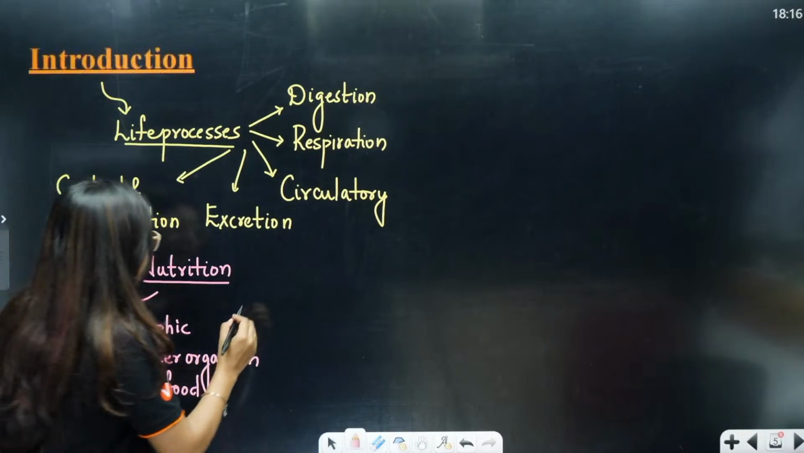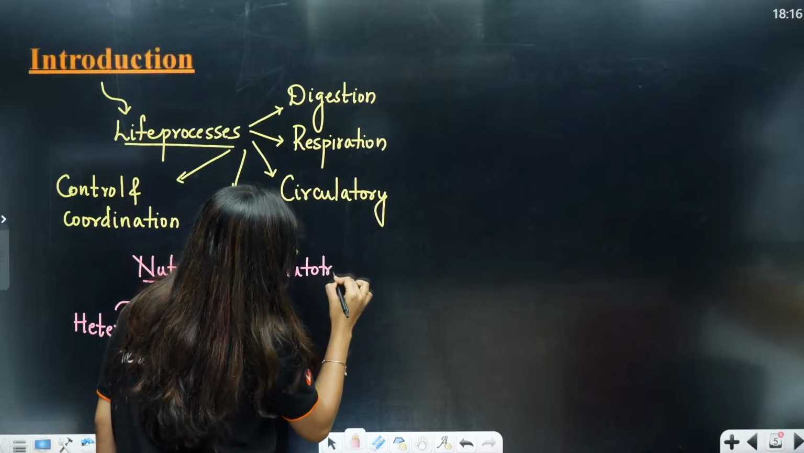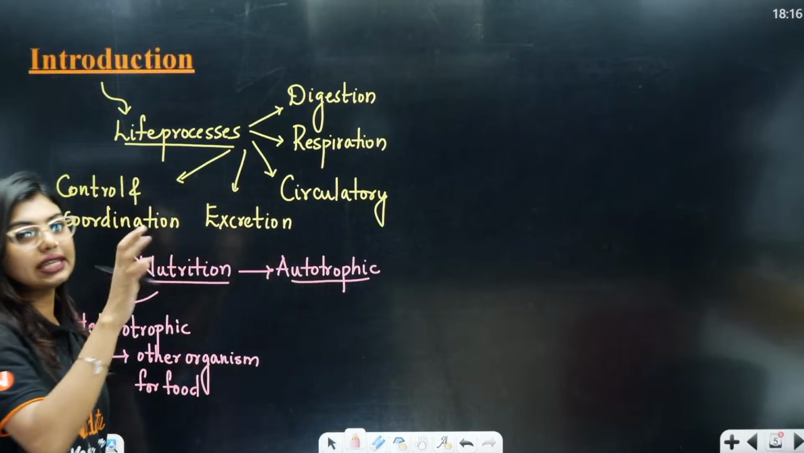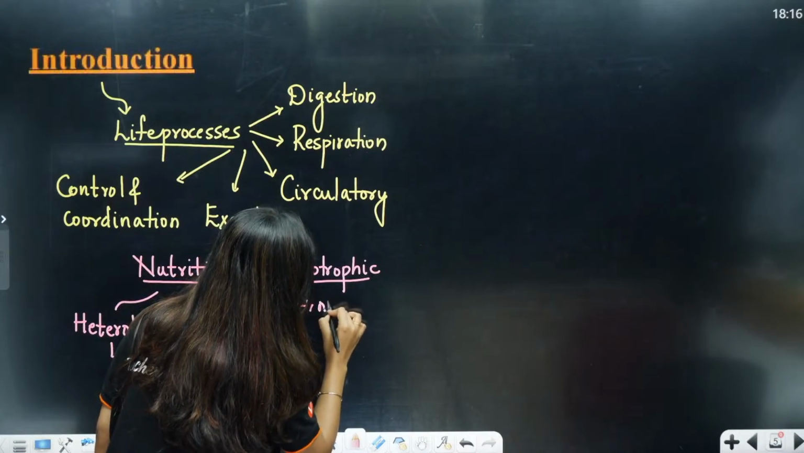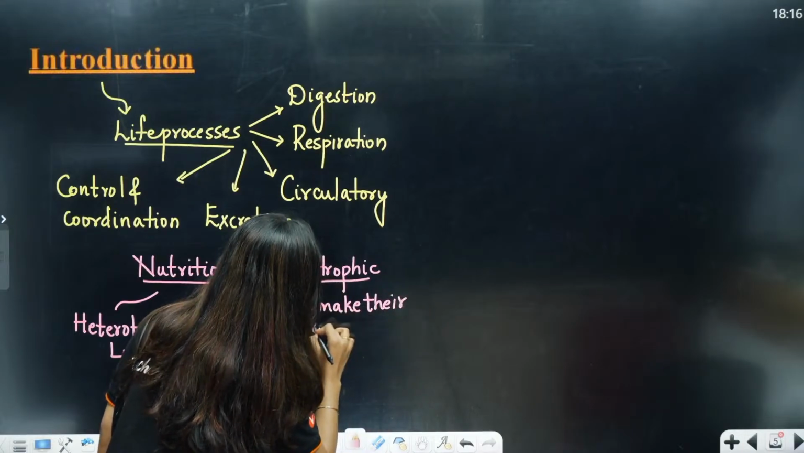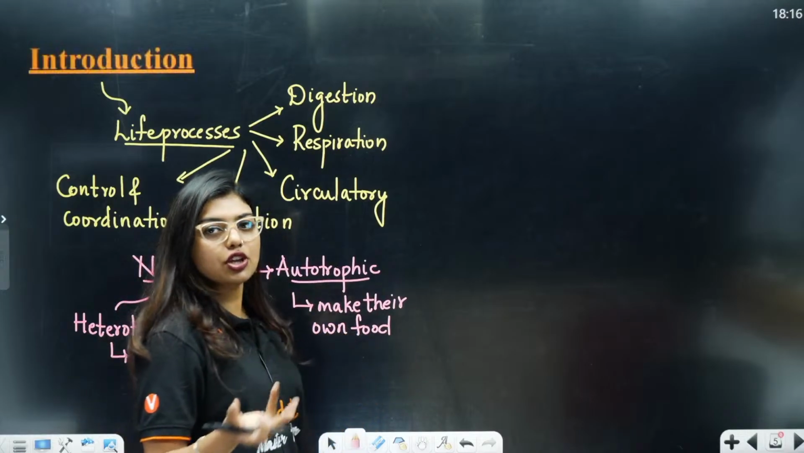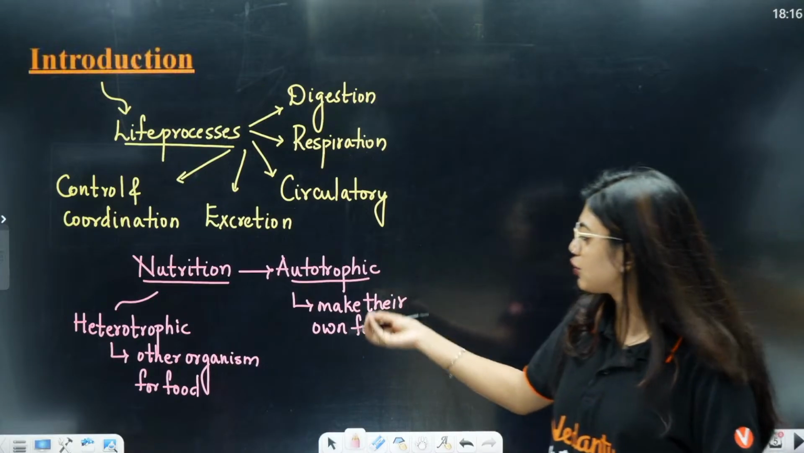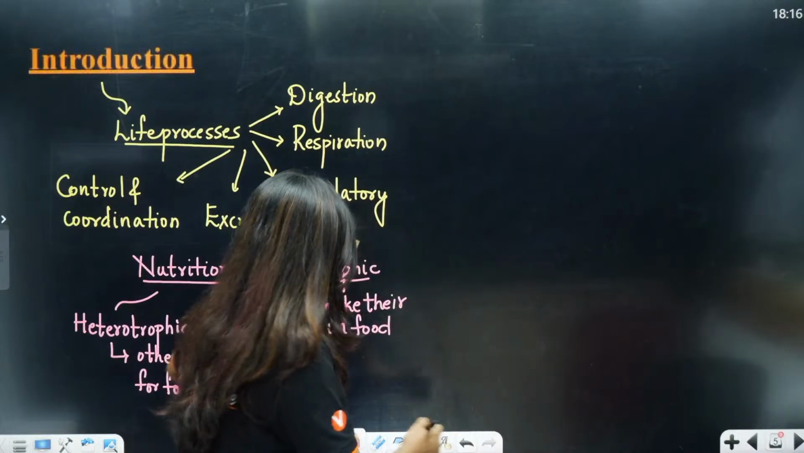Then the second type is what, students? Autotrophic. Where are we seeing it? We are seeing it in plants and blue-green algae, etc. Autotrophic means they make their own food, and chief producers are your plants. So this is your basic understanding of nutrition: heterotrophic, autotrophic, and holozoic, where we absorb and digest the food. So this is clear to all of you.